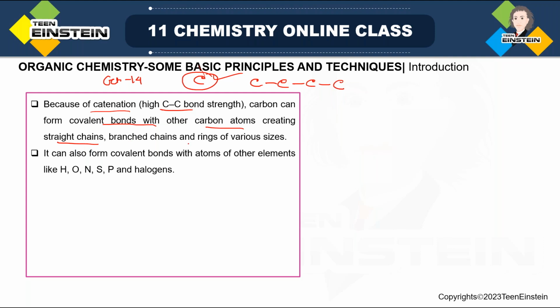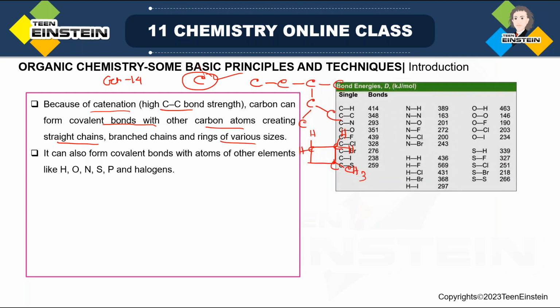We can also get branched chains. Suppose there is one more carbon here or one more carbon here like this. Obviously we have to satisfy tetracovalency, but this type of straight chain, branched chain, and also rings of different sizes are possible. Suppose I am drawing a 4 carbon ring. Here it is 2 carbon. To satisfy tetracovalency we have to draw 2 more carbon-hydrogen bonds, or there may be another carbon, suppose a CH3 group, that is a methyl group. In this way ring formation is also possible.